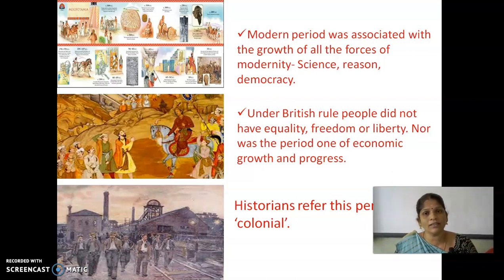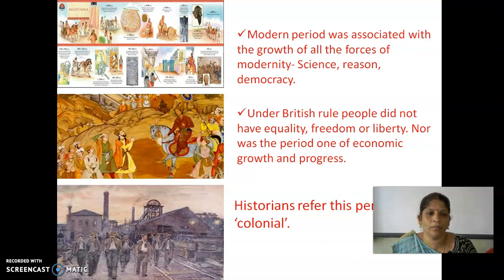What things happened after that common era, they mentioned as CE, common era. What things happened before the common era, they mentioned as BCE, which we are using now in the modern period. How did they classify the modern period? Because you're going to learn modern history only this year. The modern period was associated with the growth of all the forces of modernity: science, reason, democracy.